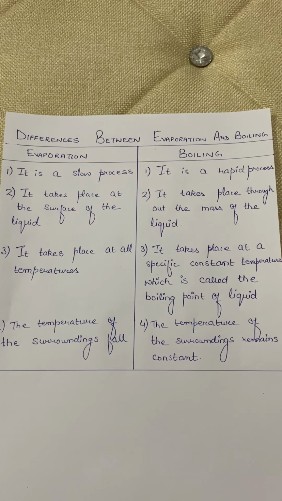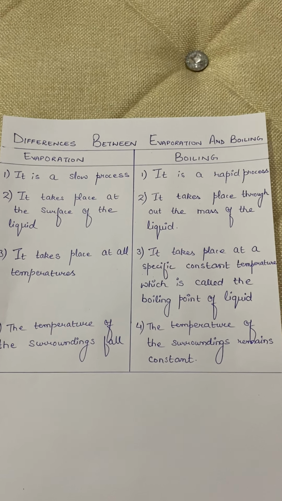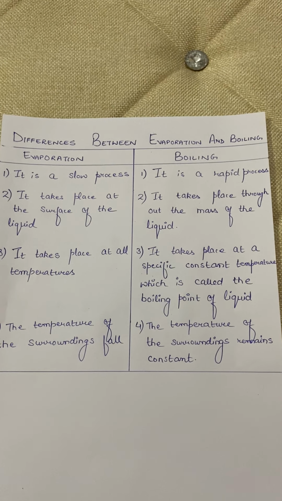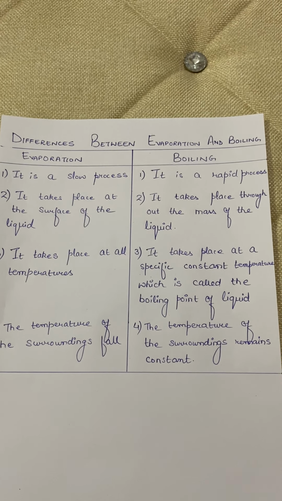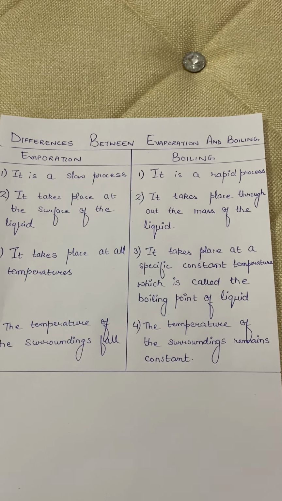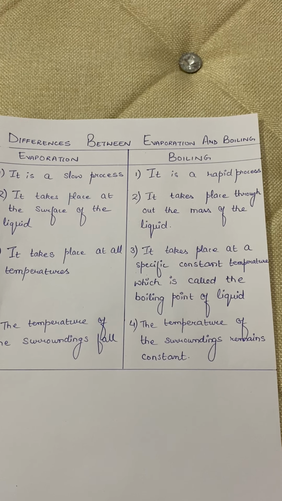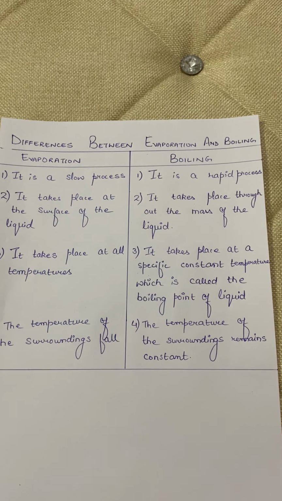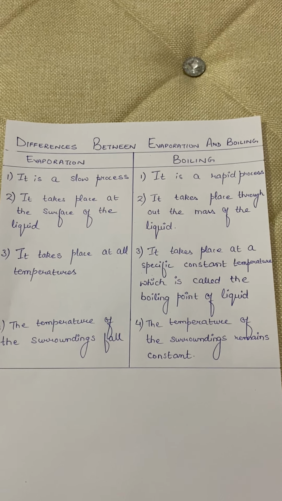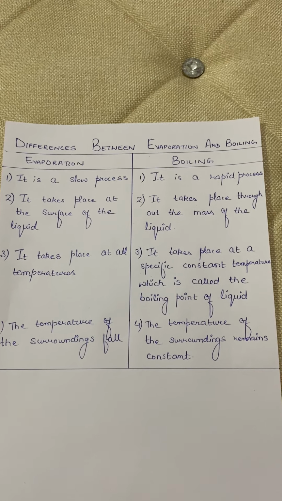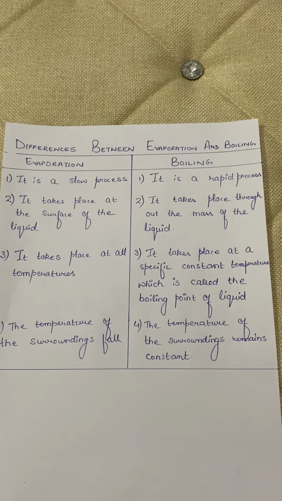Now, why is it a slow process? There must be some reason for that, definitely. See, in evaporation, there is no presence of an external heat source. The liquid molecules absorb the energy from the surrounding, and because there is no external source present, as in case of boiling, the process takes a longer time. So evaporation is a slow process while boiling is a rapid process.